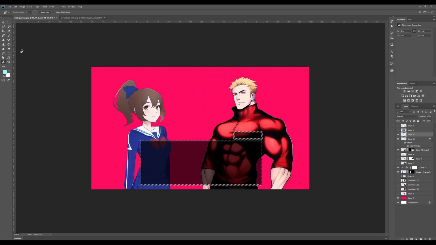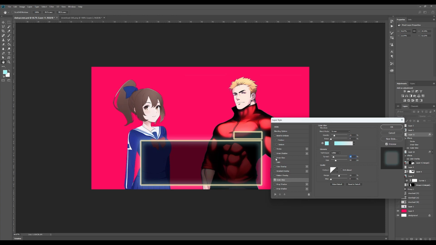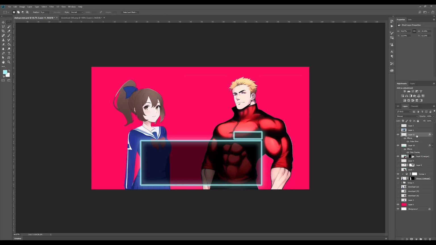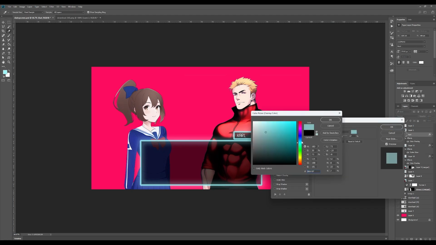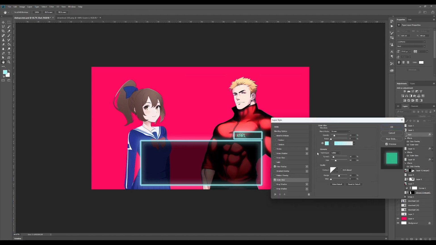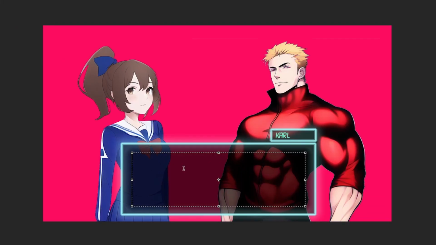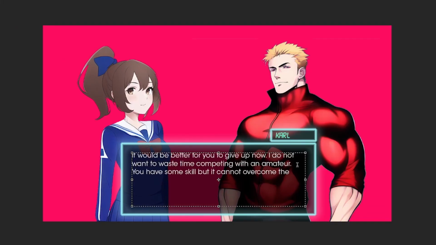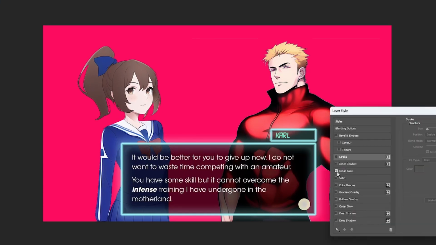So here we're just working on some of the UI elements. I created some boxes, made them slightly transparent, created an outline around it, gave it a little bit of an outer glow using Photoshop's layer effects, and then just started putting in some text, mainly just to fill out the page and hopefully give a bit of a sense of what it might look like once you actually start putting this into a game engine and putting actual text in.